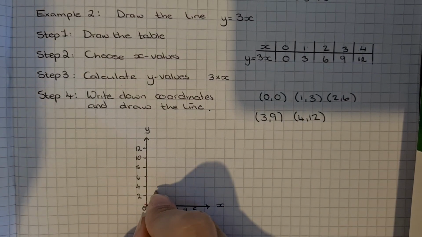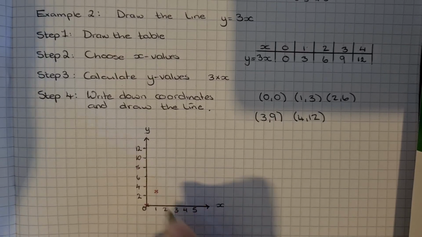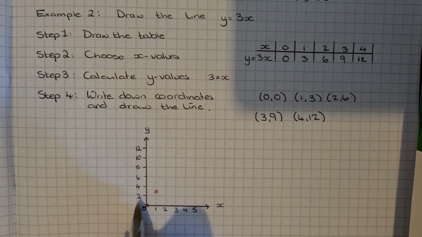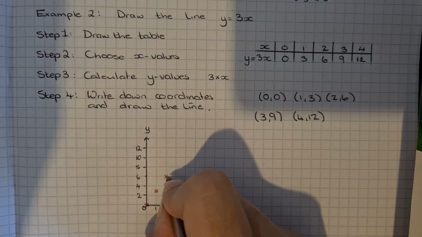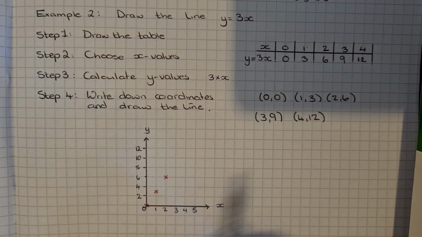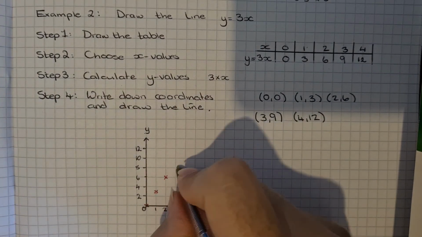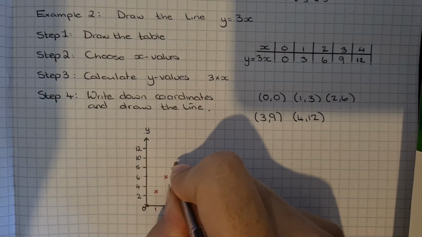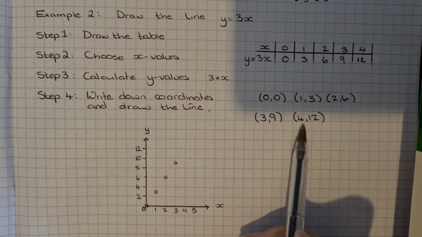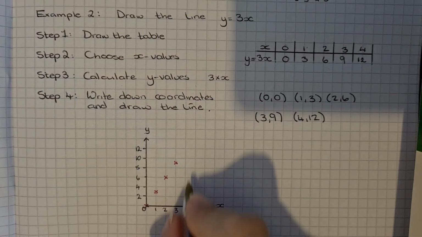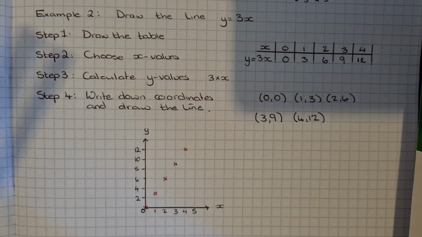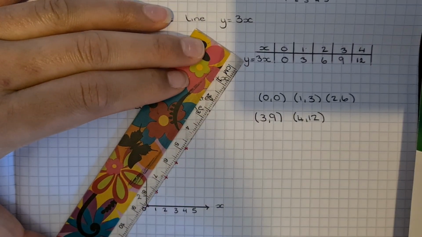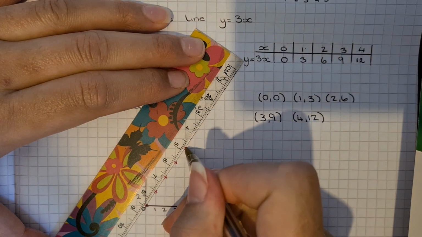So along to 1 and up to 3, which is in between 2 and 4. Then next one, 2, 6, so along to 2 and up to 6. Next one, 3, 9, so along to 3 and up to 9. And last one, 4, 12, so along to 4 and up to 12. And you should be able to put a ruler straight through all of these points to make it into a straight line.